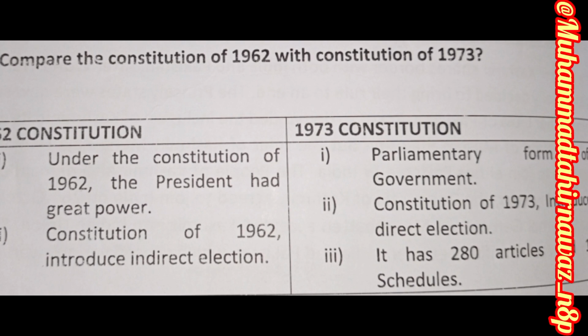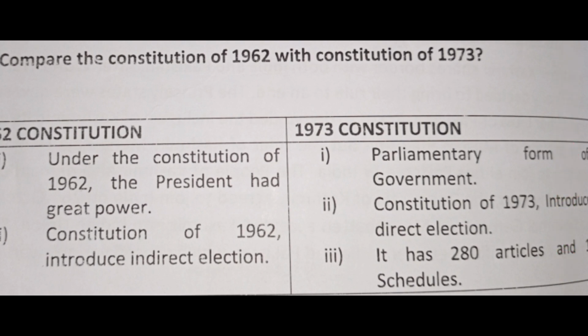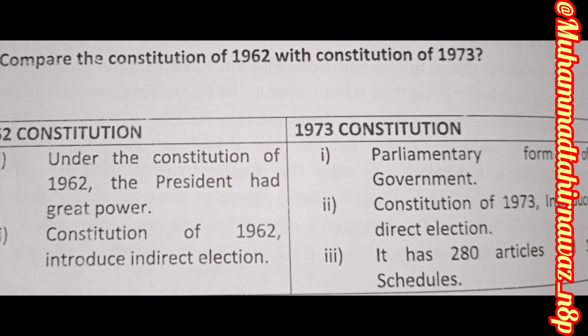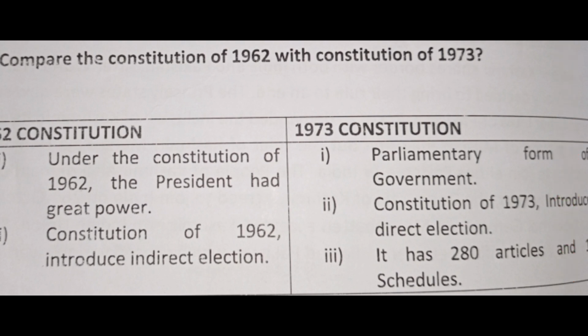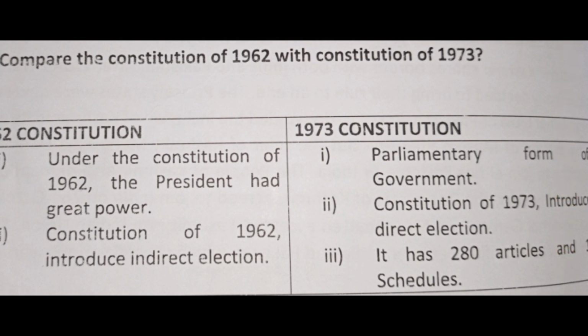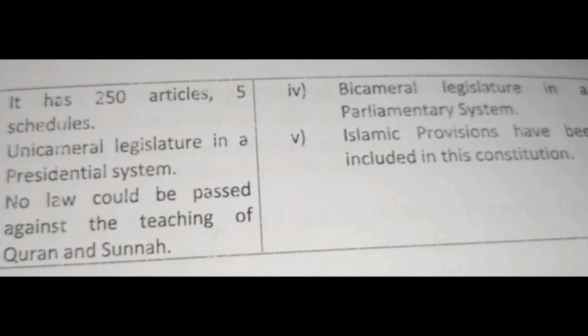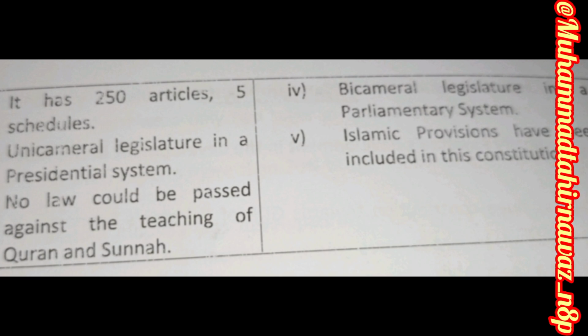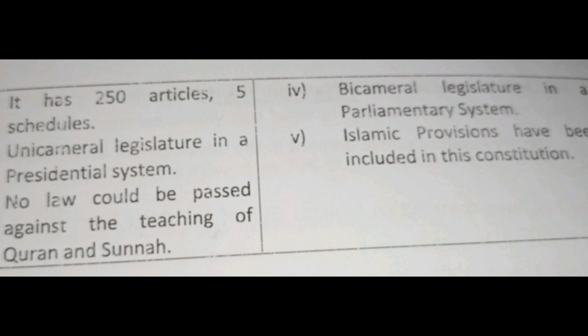Number two, the Constitution of 1962 introduced indirect election, whereas the 1973 Constitution introduced the parliamentary form of government and direct election. Number three, the 1973 Constitution has 280 articles and 12 schedules, while the 1962 Constitution has 250 articles and 5 schedules. No law could be passed against the teaching of the Quran and Sunnah.